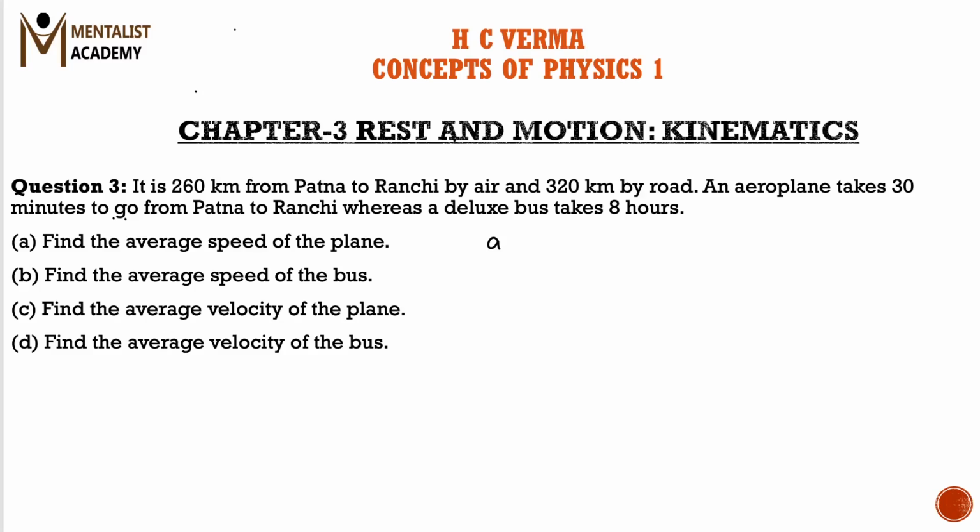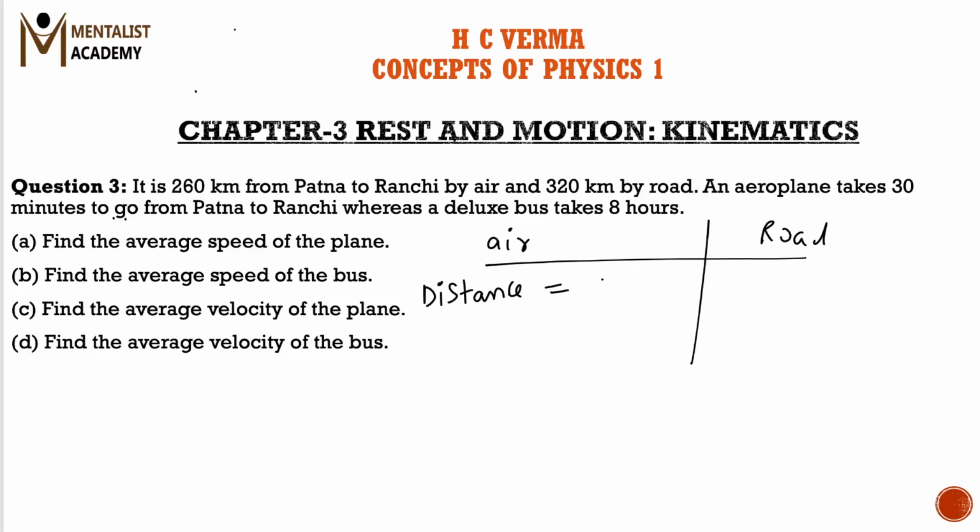So let us write the distance of traveling by air and by road. So the distance by air is 260 kilometers and by road is 320 kilometers. Also the time given to travel this 260 kilometers by air is 30 minutes, which is equal to half an hour, and by road is 8 hours.